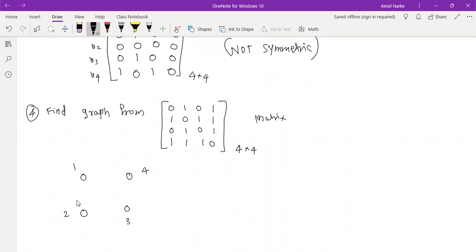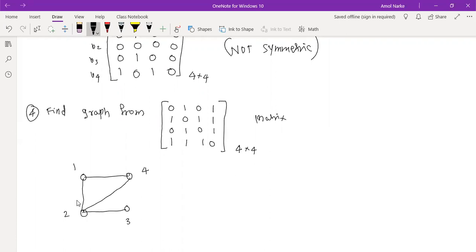Do we have an edge from 1 to 2? Yes, so I can draw an edge. 1 to 3, no. 1 to 4, yes, so I draw an edge. What about 2 to 1? The edge is already there, no need to write another edge, because we are drawing a simple graph. What about 2 to 3 or 2 to 4? Yes, we have both.